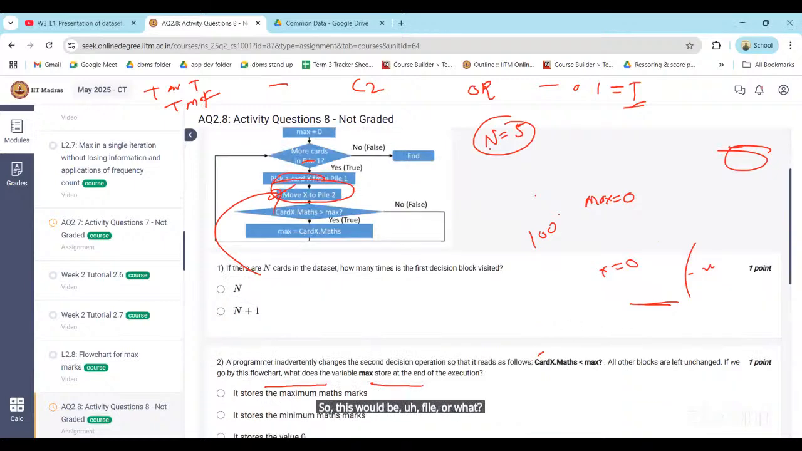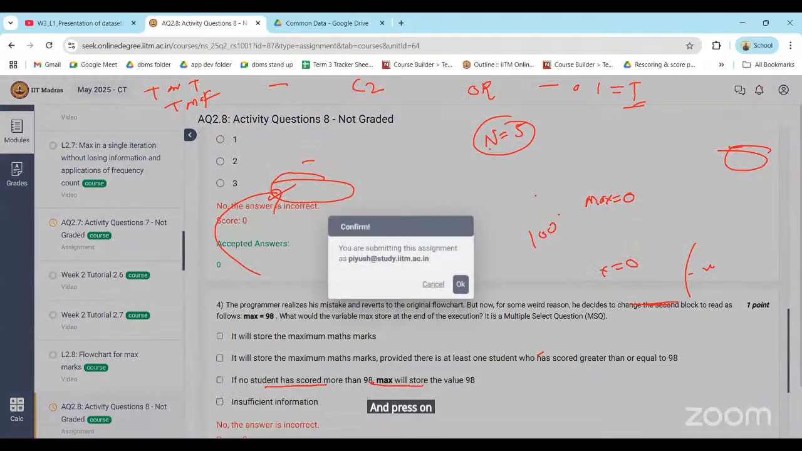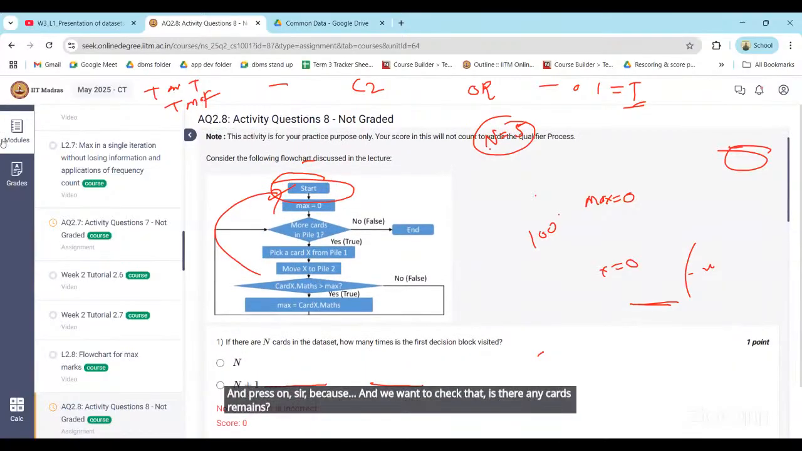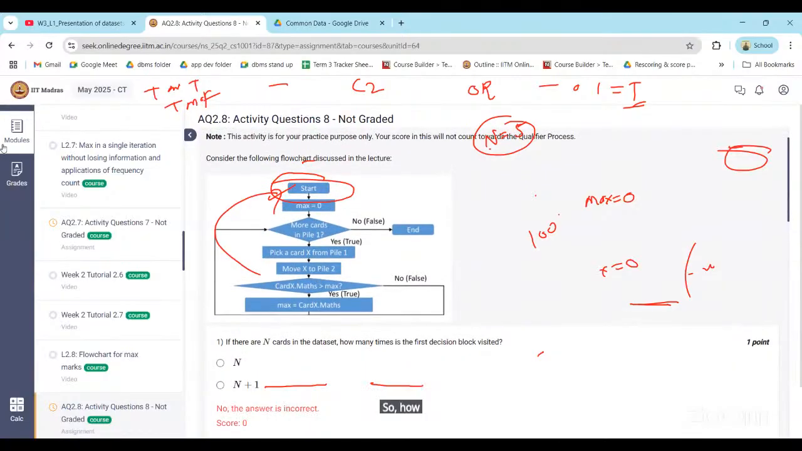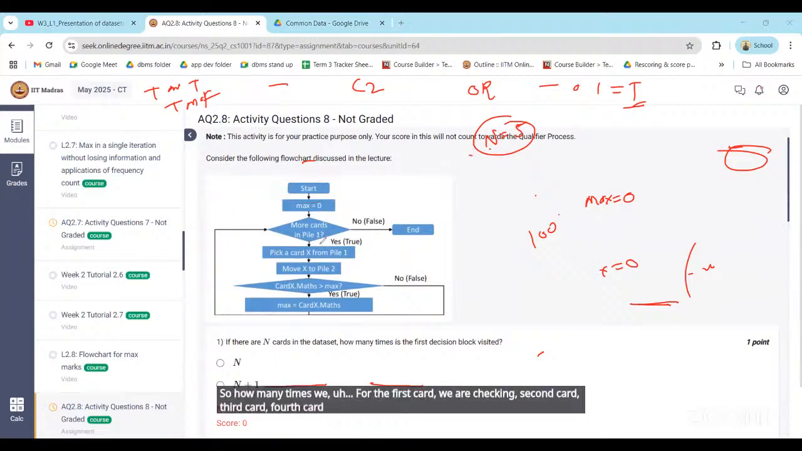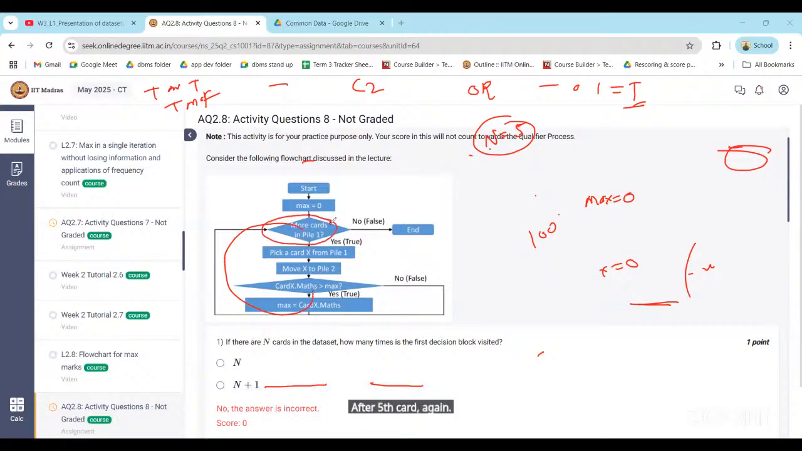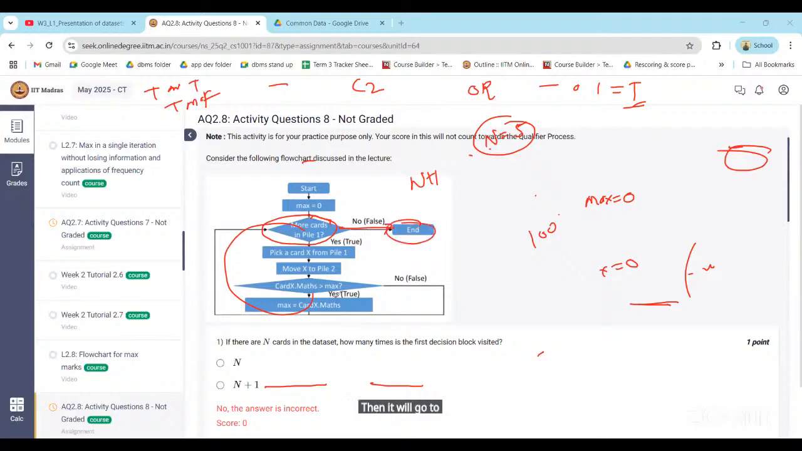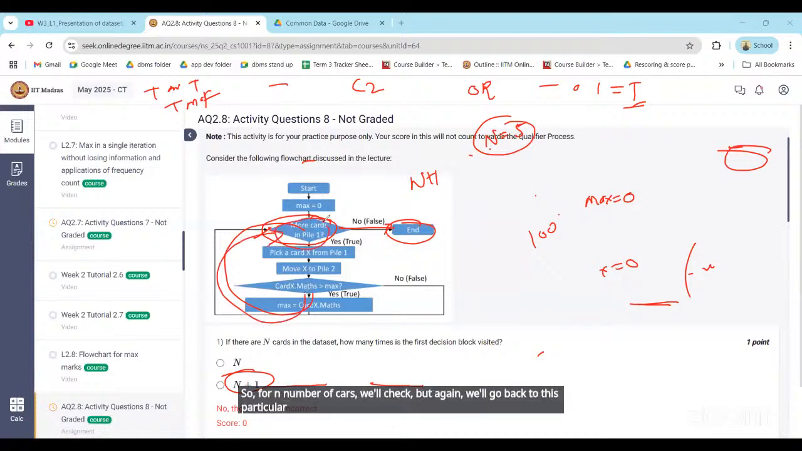N or n+1. n+1, sir, because we want to check whether any cards remain. So for the first card we are checking, second card, third card, fourth card, fifth card. Yes. After the fifth card, again we are checking whether cards are available or not, right? Yes, it's n+1, sir. For n number of cards, we'll check, but again we'll go back to this particular decision. We'll see if we have more cards or not, but our pile is empty. So again, we are checking that condition, that is n+1 here. Okay.